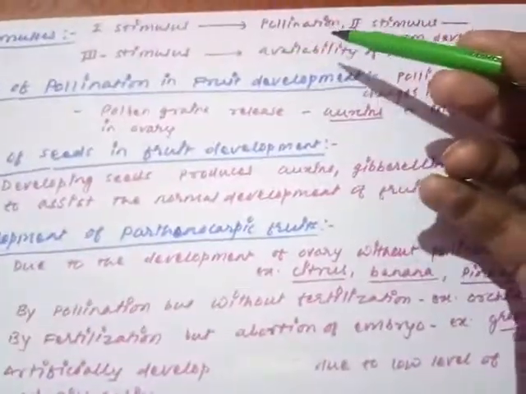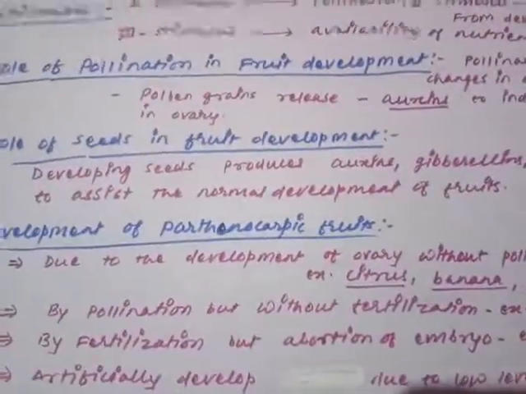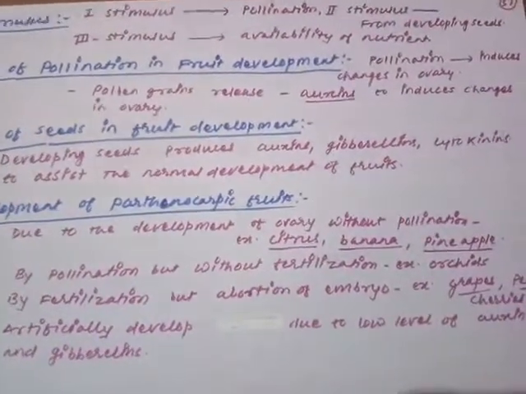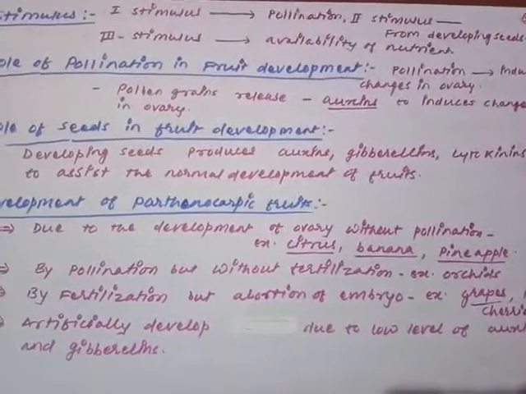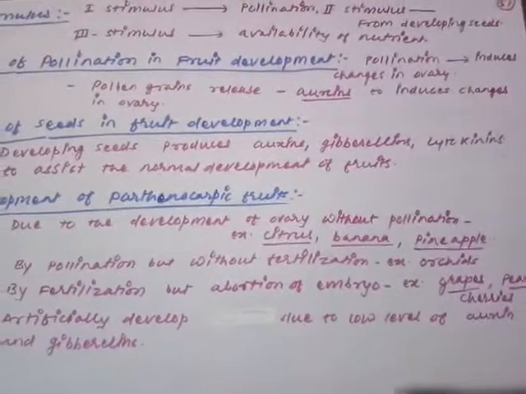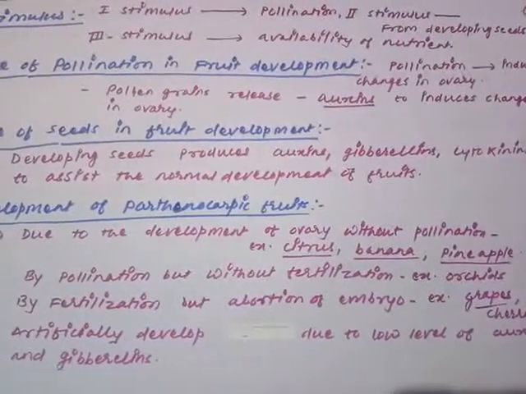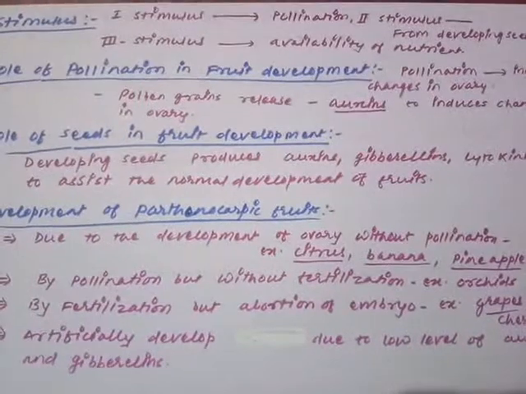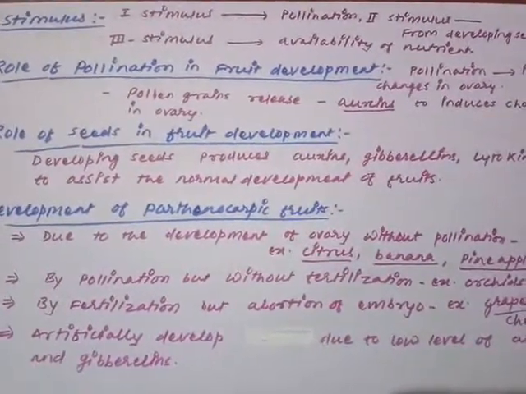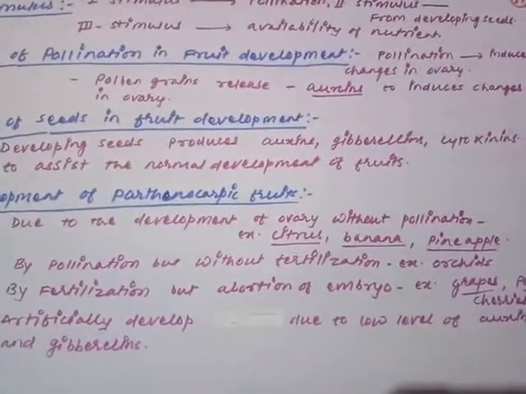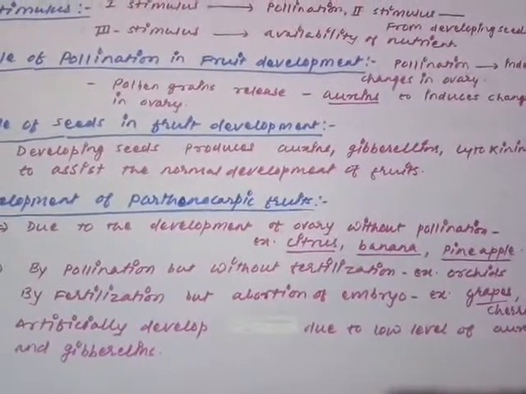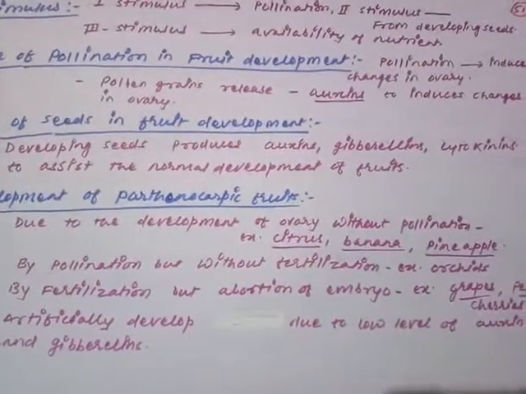The first stimulus is the pollination. So here we are going to see the role of pollination in fruit development. How is pollination going to induce or stimulate the development of fruit? For that you have to remember what happens at the time of pollination. The pollen grains are received on the surface of the stigma. Their compatibility checking is done by the stigma. Now they are germinated. As soon as the germination of the pollen grain occurs, it is going to induce some changes in the ovarian structure.